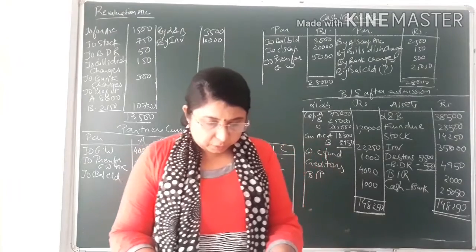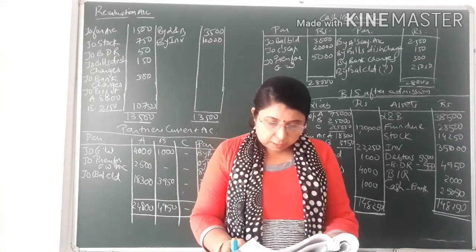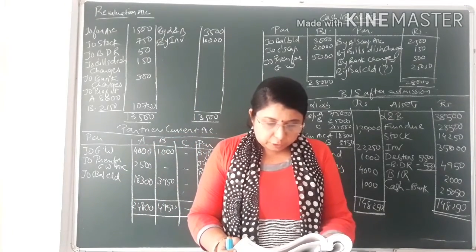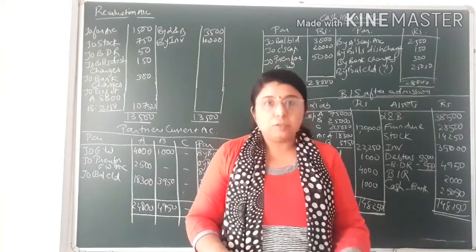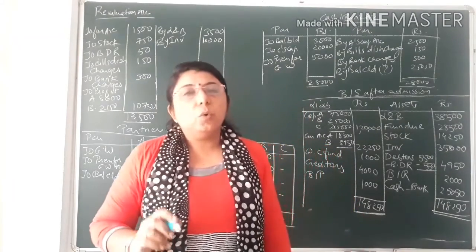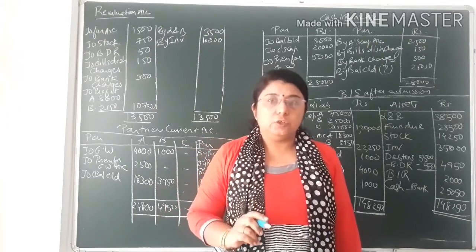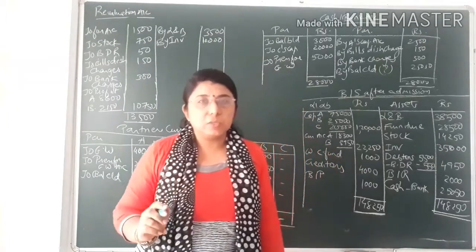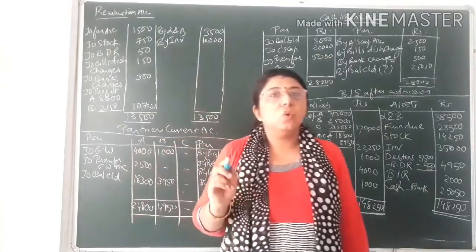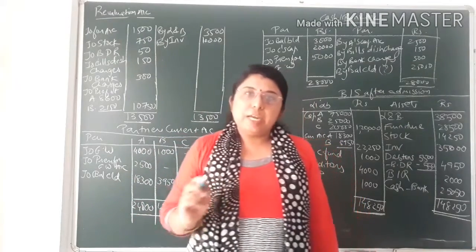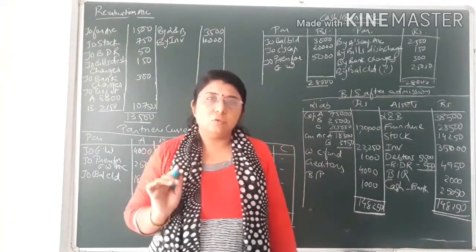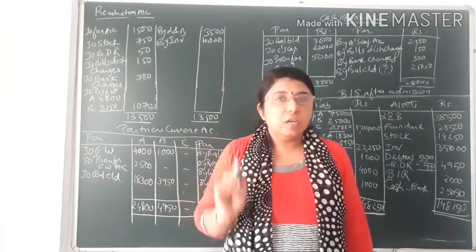Now look at the adjustments. They admitted C as a new partner. They decided to keep their new profit sharing ratio at 3:1:1. It means in this question both the ratios are given to you, the new ratio and the old ratio. The new ratio after admission of C is 3:1:1, and the old ratio of A and B is 4:1. So here we have to find the sacrifice ratio.